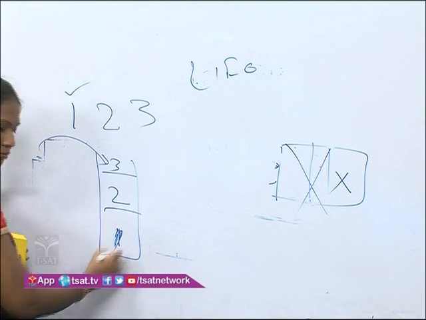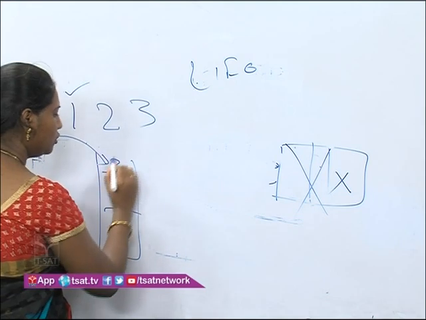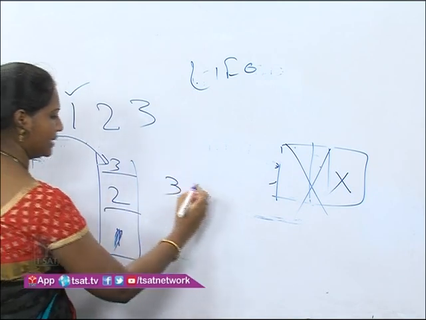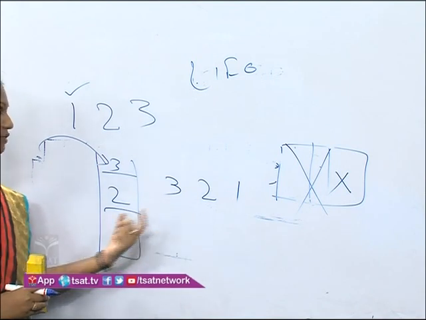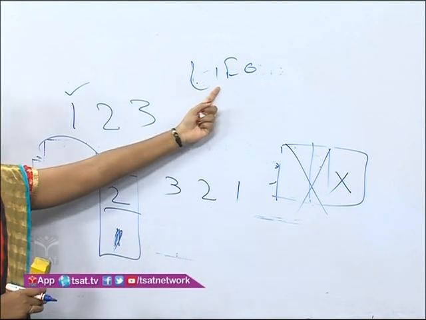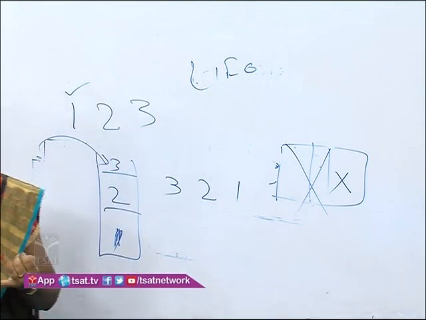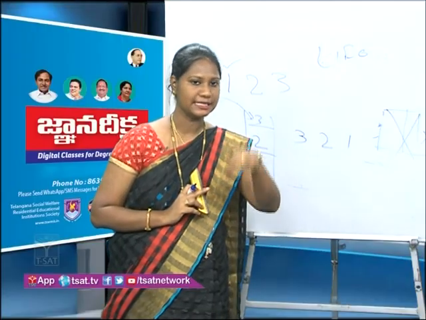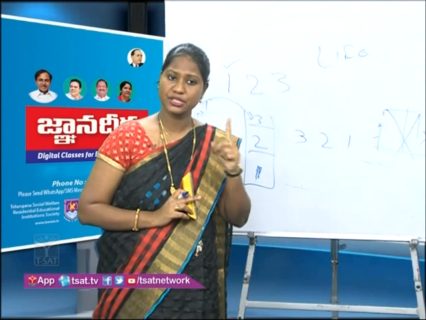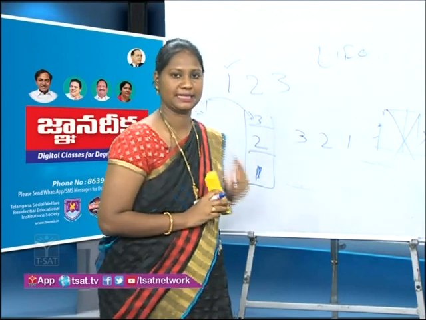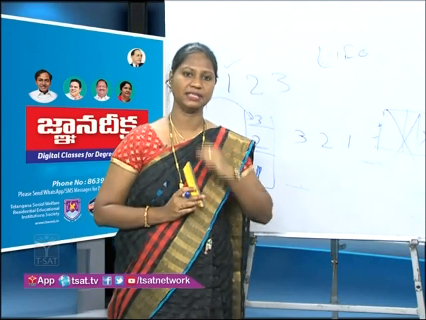Shall I remove 1? I cannot remove it, students, because 3 is there and 2 is there. So what will I do? First I will remove 3. Next 2. Next 1. It is in reverse order. It is coming in reverse order, as it is performing last in first out. And what are the two operations we have here? Push and pop. What is push? Inserting elements is push, deleting elements is pop. Where are these two operations performed? At the top itself.